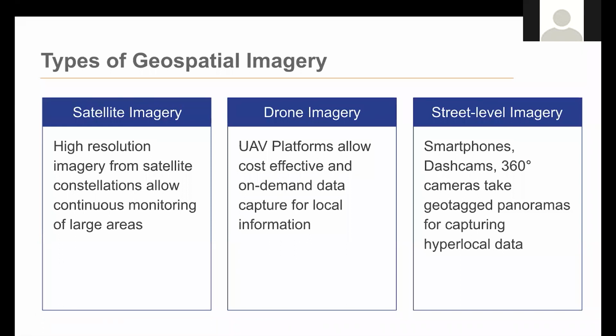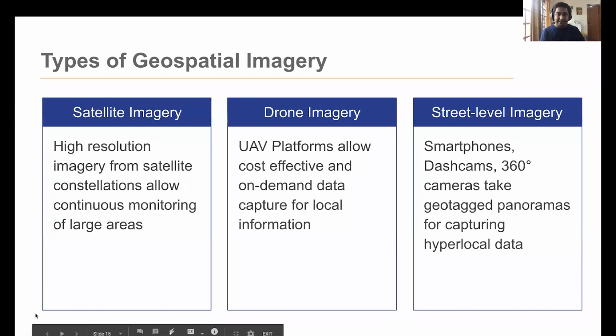The third kind of imagery is from street level, and this is really useful for hyperlocal applications where you have cameras from the street, either from dash cams or from 360-degree cameras or geotagged photos that allow you to extract stuff that you're seeing from the imagery and use that for your mapping applications.